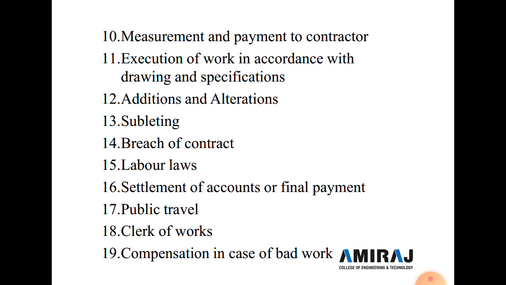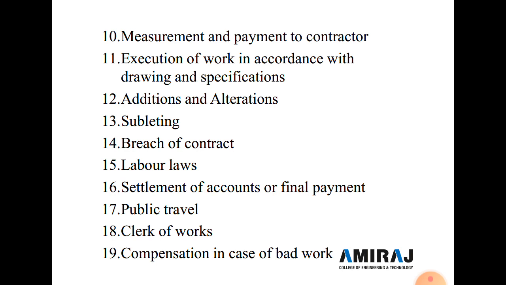Now, the 14th type of condition of contract is breach of contract. So in case the contractor fails to carry out the work within the contractual obligation, the owner must have the right to claim damages for breach of contract. However, such damages will not always be an adequate remedy, and a provision must be made in order to get the work completed.